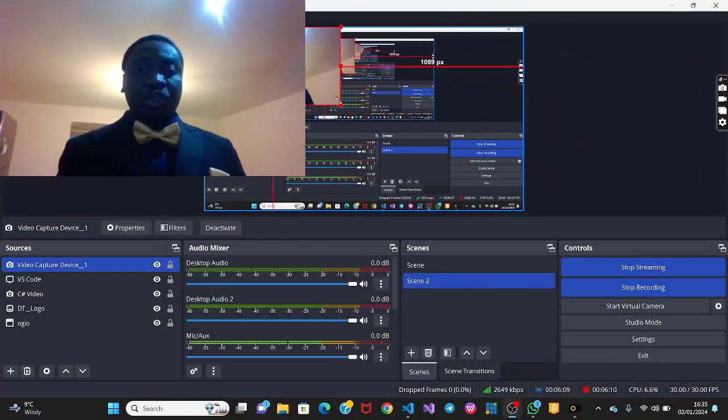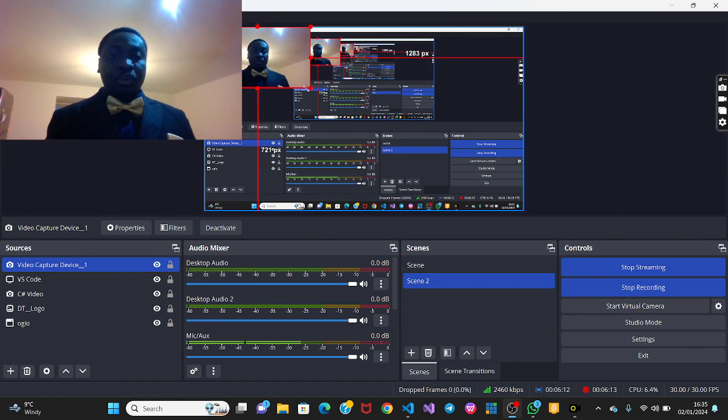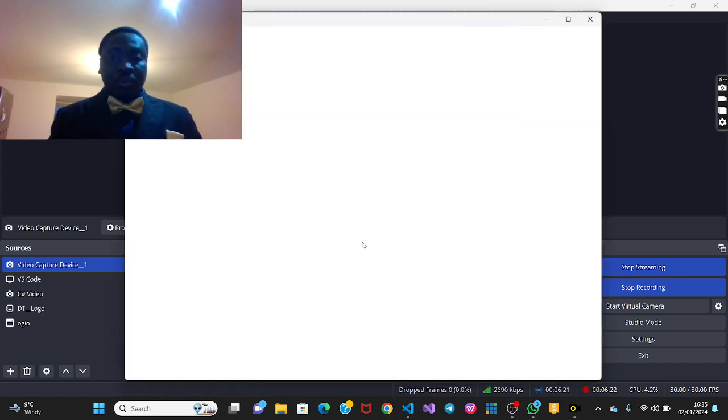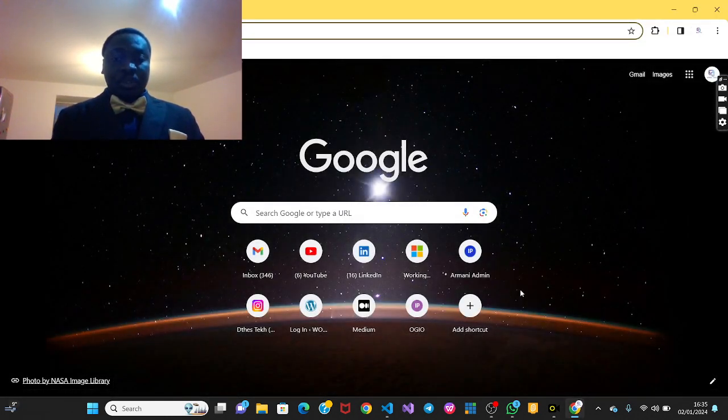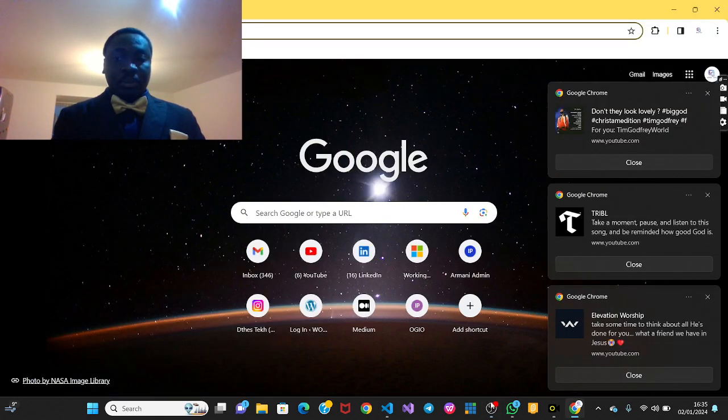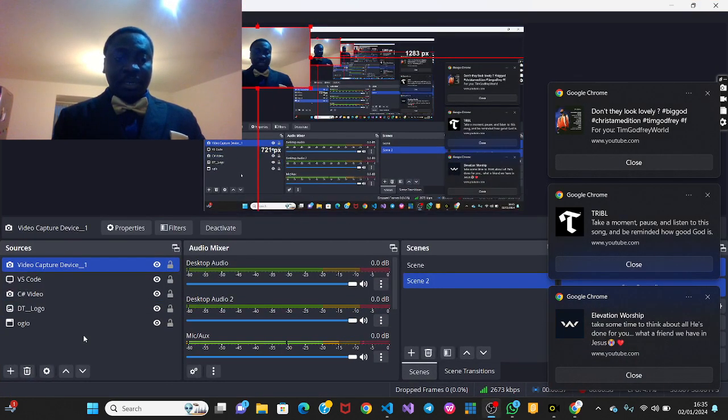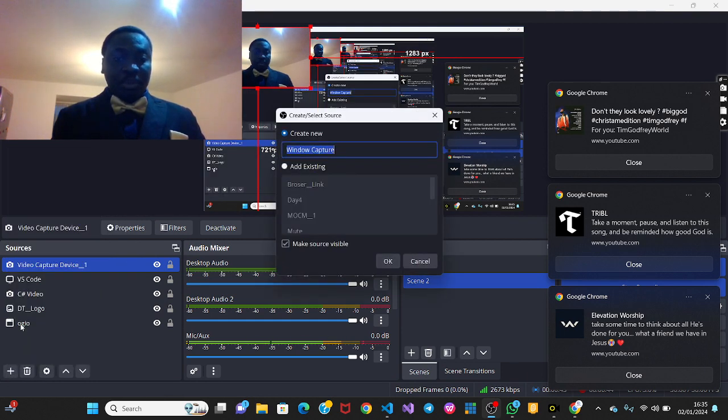Visual Studio Code. I'm going to share my screen and show it to you. That's Visual Studio Code. So what will I do? I will open my browser. So this is my browser. I'm going to share my browser so that we can see it. Okay, this is the browser we're making use of. So Windows Capture, then my browser.